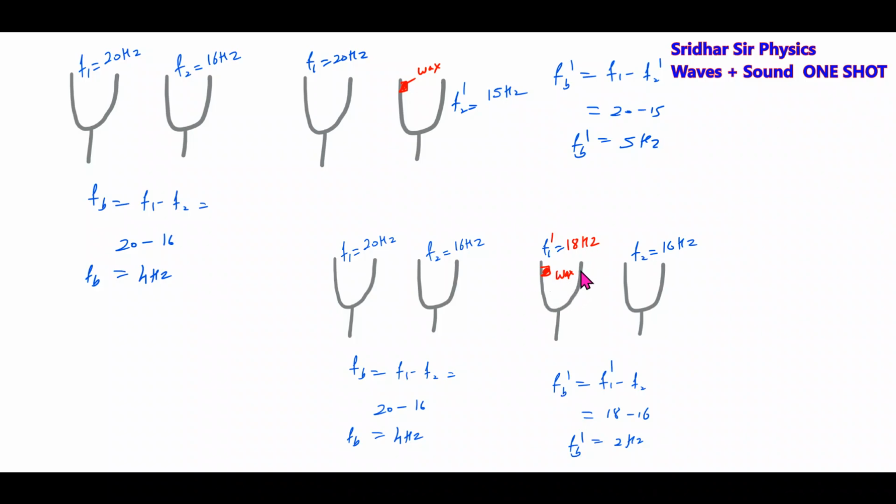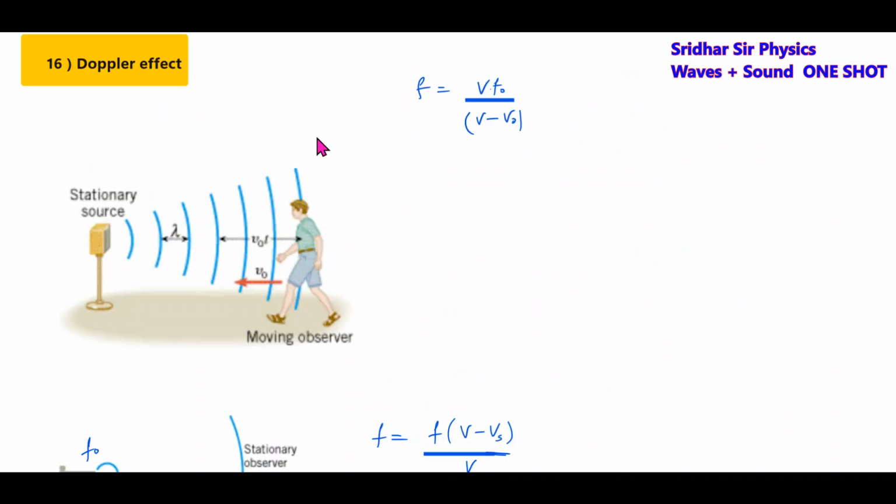Like this, by applying wax, the frequency of a tuning fork decreases. By filing the tuning fork, the frequency will increase. These are some of the problems. Now there can be two tuning forks, a vibrating string and tuning fork, a tuning fork and organ pipe, like a vibrating string and organ pipe. So many conditions will come. Try to analyze once.